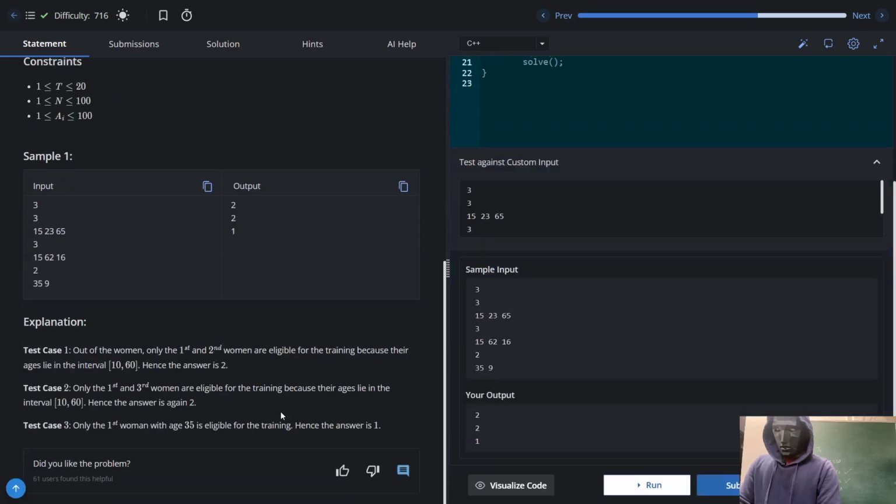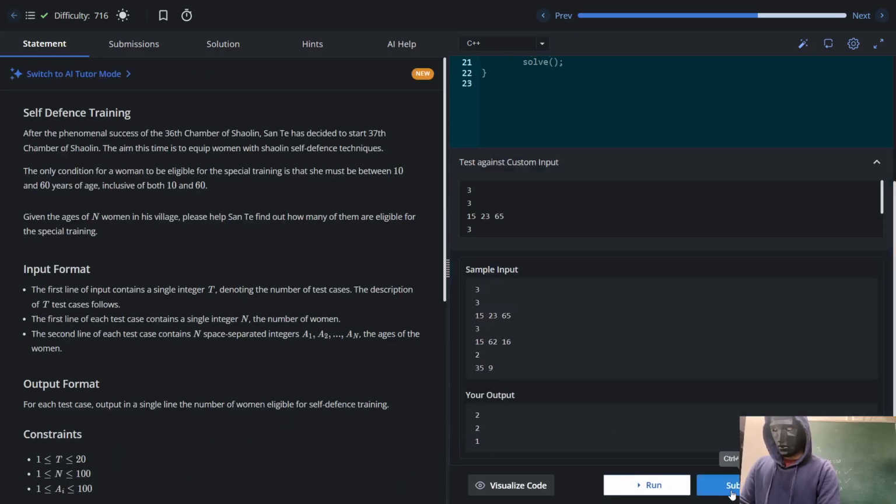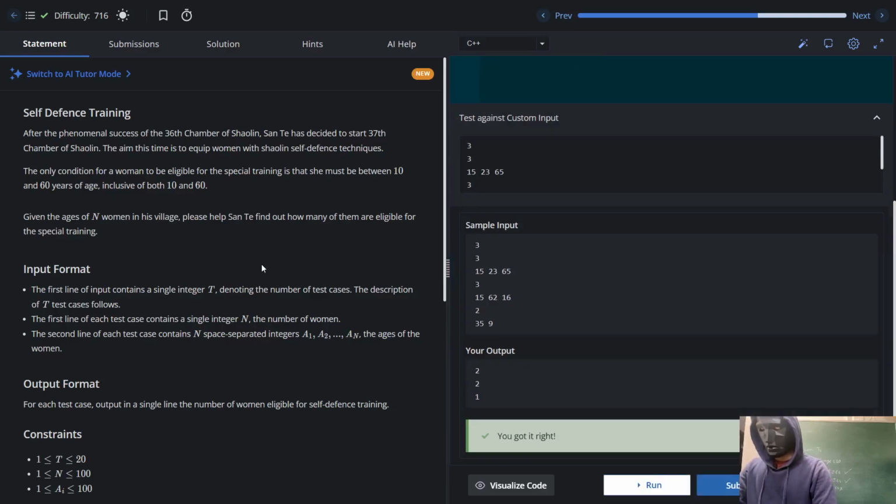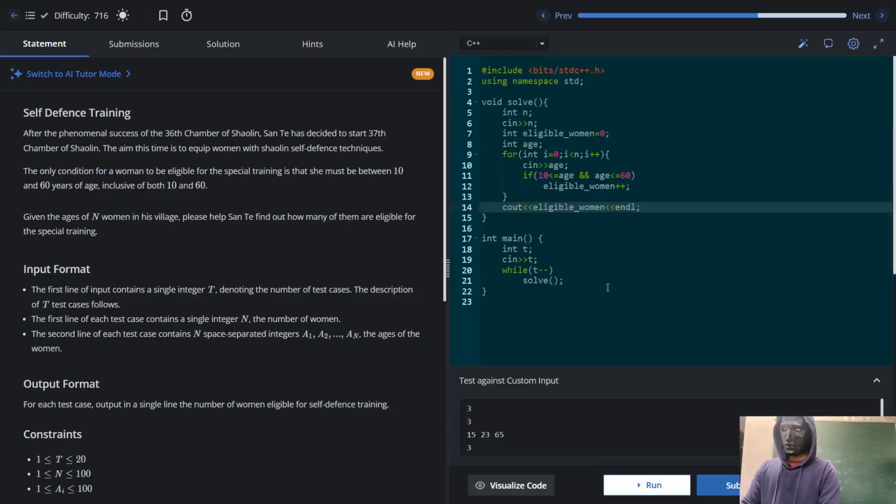So we should be expecting 2 and 1. We are getting that, so let's try to submit the code. Yeah, it got accepted, so it was easy only. Some of you would have solved it using a vector, that is fine, but I think we don't need to store their ages. In this case, space complexity is obviously constant, and time complexity is linear.